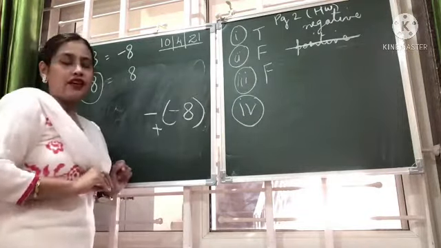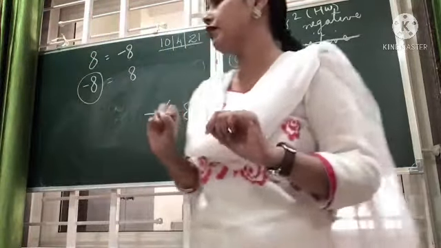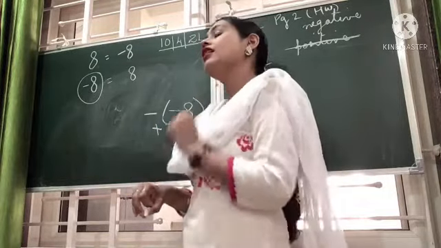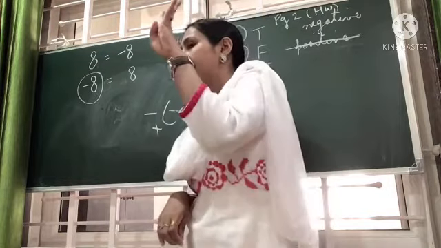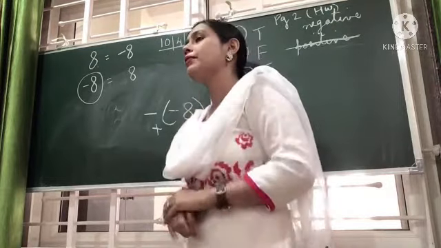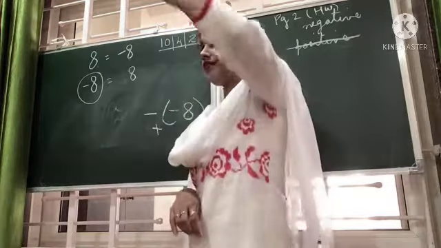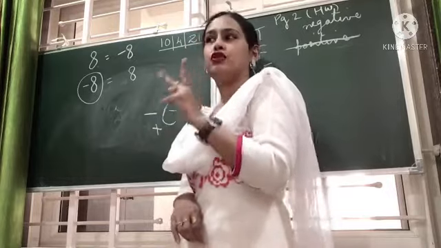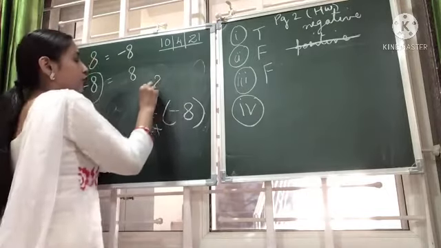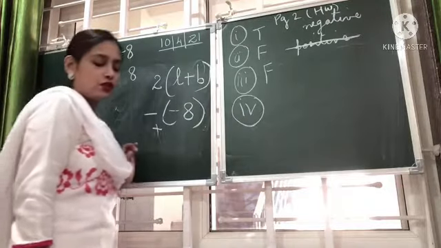Recall the perimeter of a rectangle. What is the perimeter of a rectangle? For that you should know what a perimeter is. Whenever we talk about a perimeter, it means the length of the boundary, that is the total length of the boundary. Now, a rectangle has how many sides? 4 sides. How many lengths? 2 lengths. How many breadths? 2 breadths. Right? So, the perimeter of a rectangle is length plus breadth plus length plus breadth, that is 2 lengths and 2 breadths, right? We take out 2 common and write it like this: twice of length plus breadth.